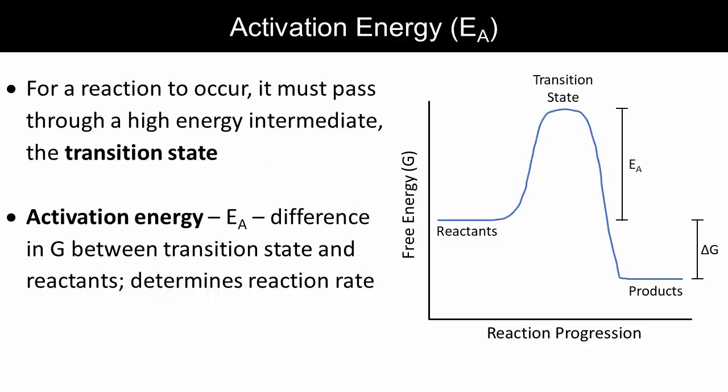However, just because a reaction is spontaneous doesn't mean it will occur in a reasonable time frame. Some reactions essential for life would take tens of millions of years on their own. That's because they have a high activation energy. In order for the reactants to be converted to products, they must first pass through a very high energy transition state. And the higher the activation energy, the slower a reaction will occur.